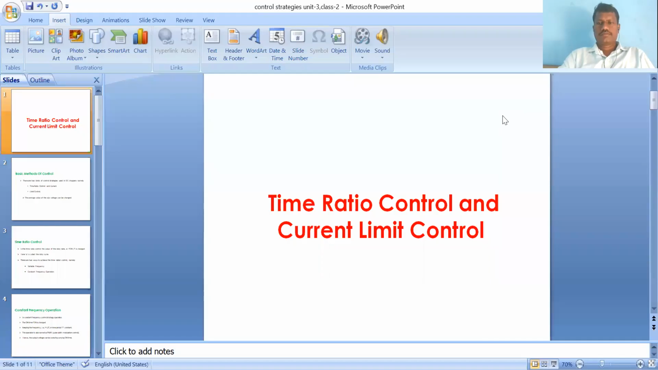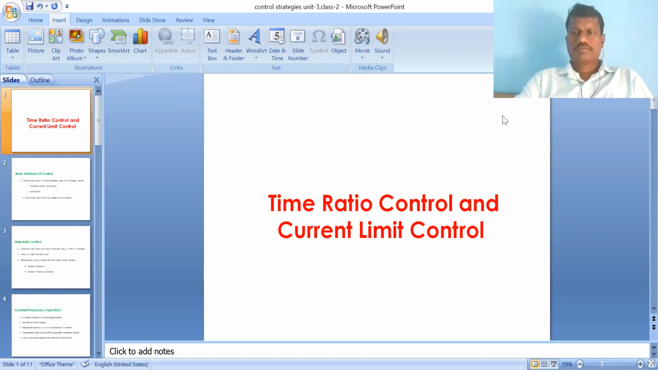Control strategies of chopper circuit. So, how is it controlled? There are two control strategies of chopper circuit. One is time ratio control, and the second is current limit control.